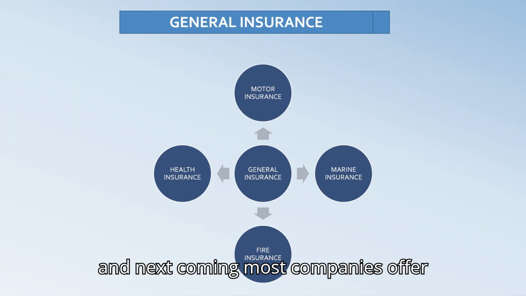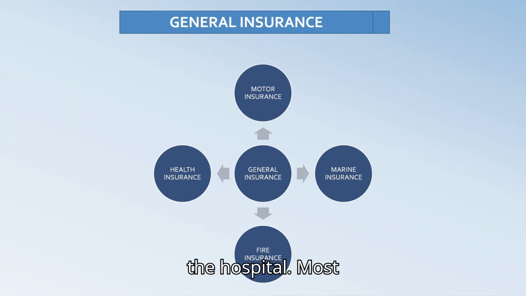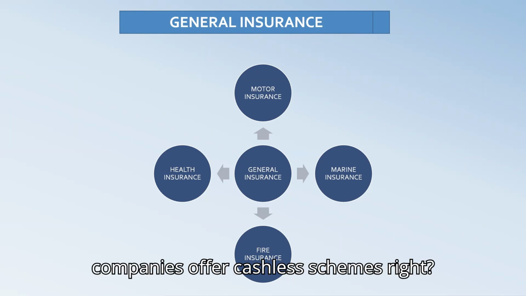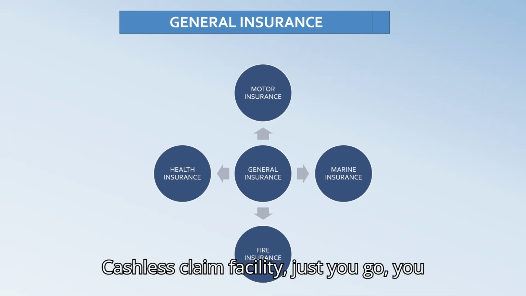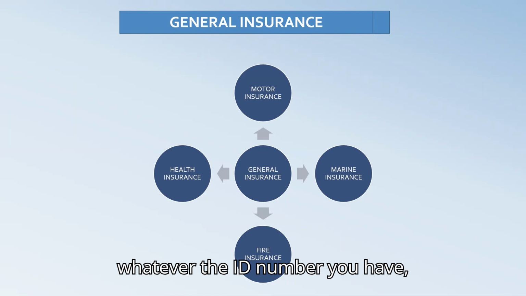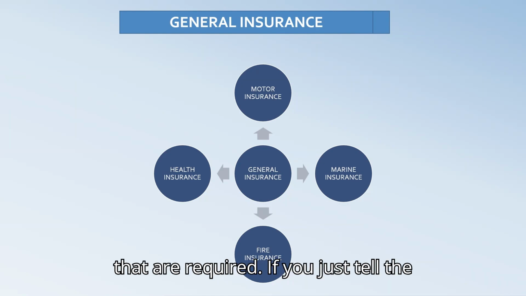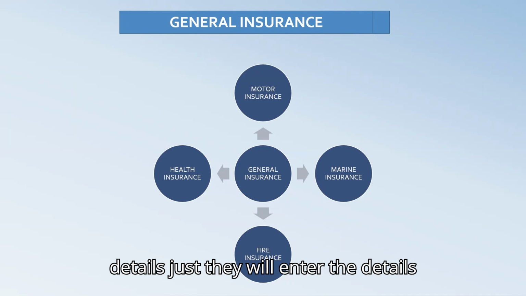Next, if you see what is happening in the hospitals, most companies nowadays offer cashless claims, a cashless claim facility. You just give your health insurance details, the ID number and whatever details are required, and they will enter the details.